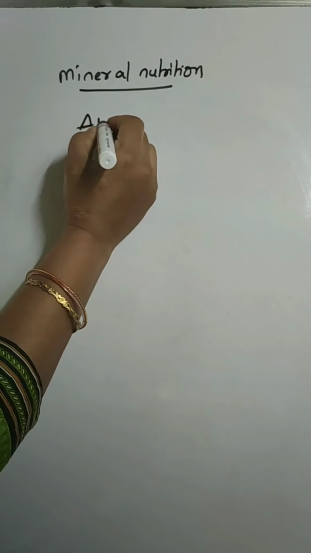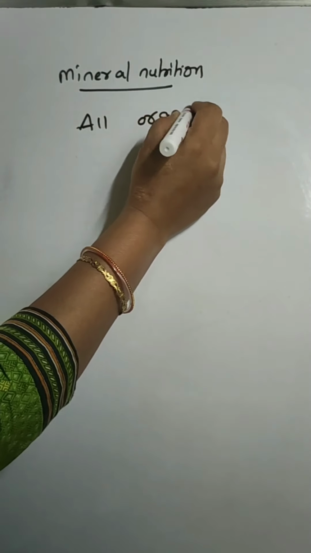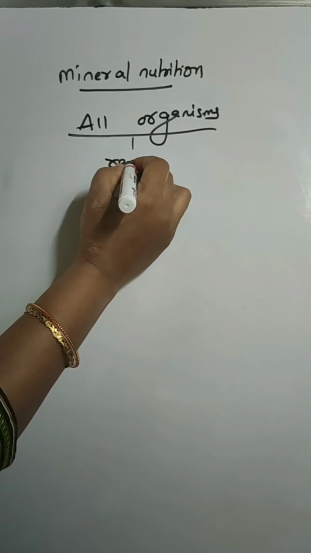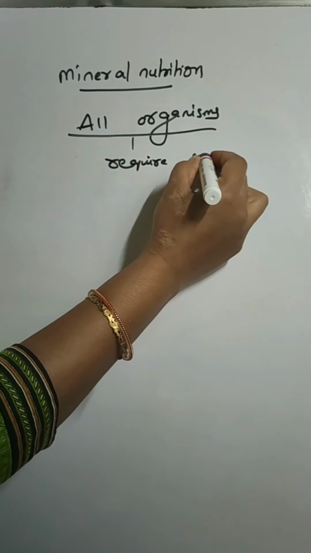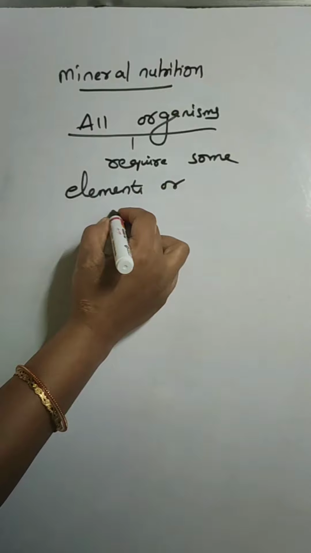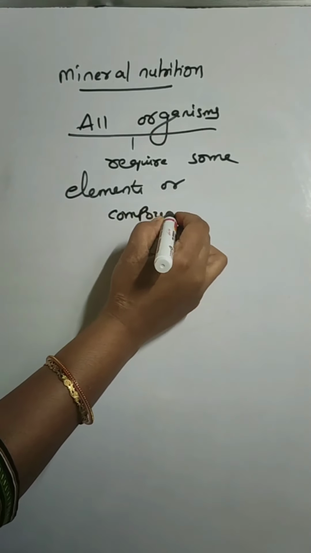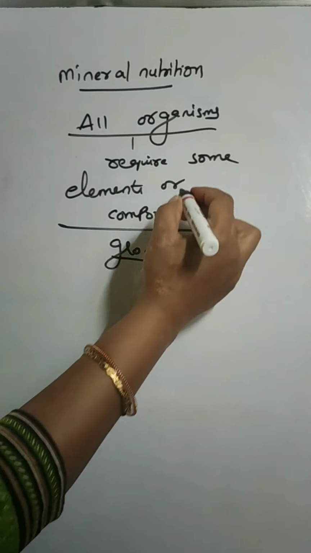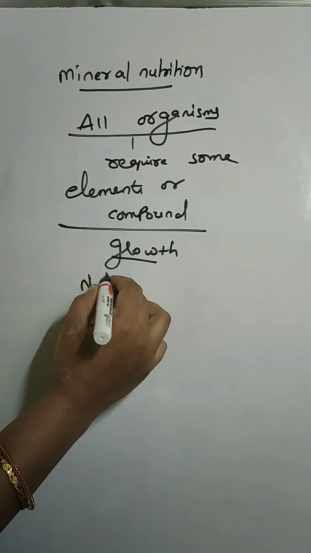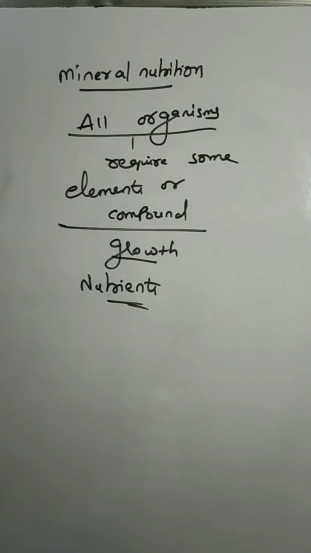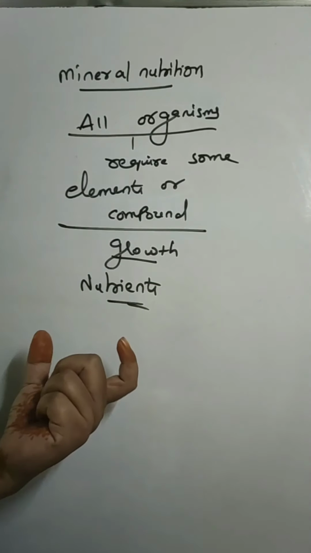So all the organisms, whatever they may be, bacteria or plants or animals, all the organisms require some elements or compounds for their growth. Those elements or compounds we call nutrients. All the elements which any organism requires for its growth, we call them nutrients.